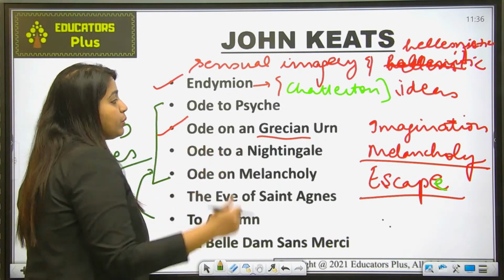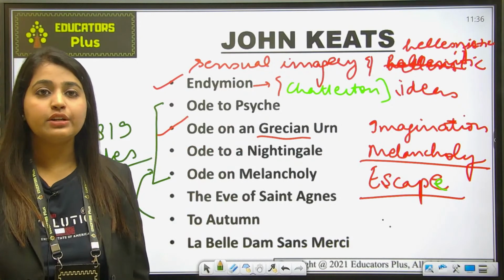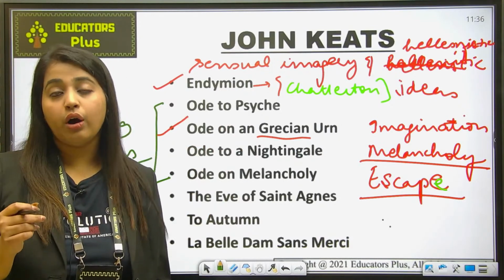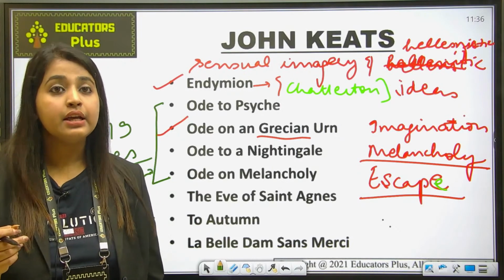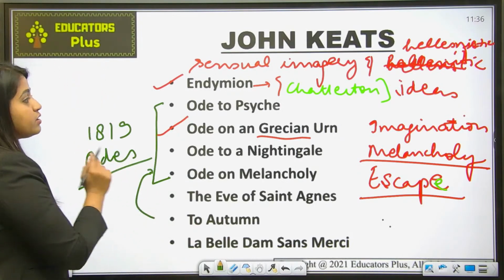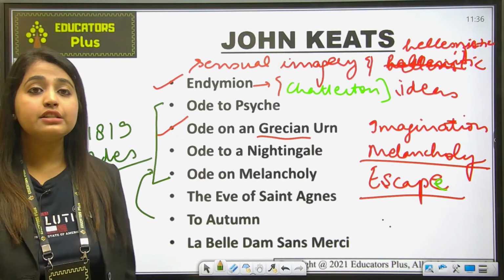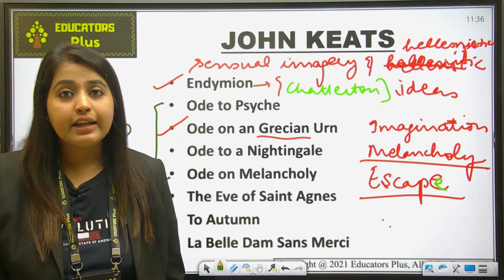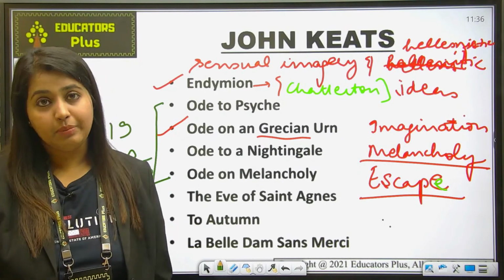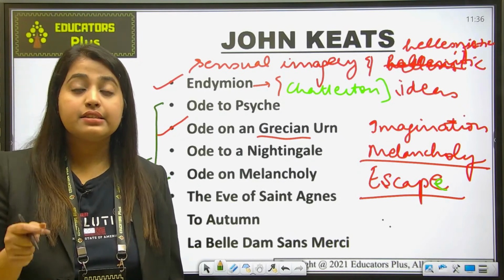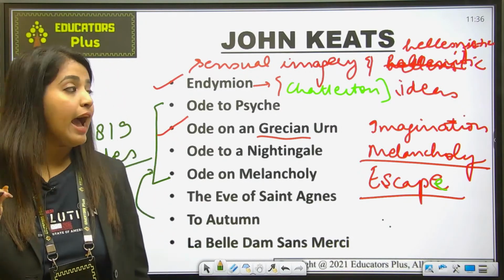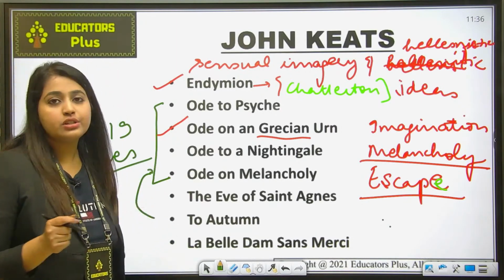Next comes Ode on a Grecian Urn. As I told you, Ode on a Grecian Urn is actually the most famous ode of Keats, and it is written in the 1819 odes collection. This ode basically reflects the eternal nature of art and the fleeting nature of human beings, and the urn is described in this work as the foster child of silence. And what is the famous line of this Grecian Urn? Can you just let me know?